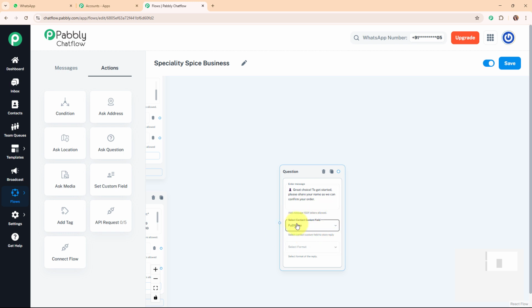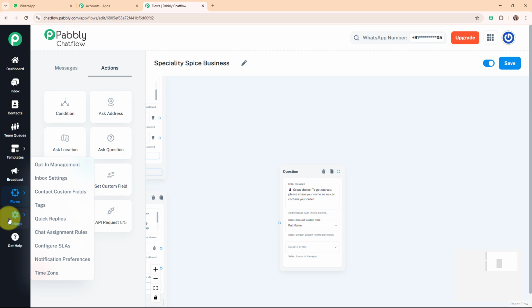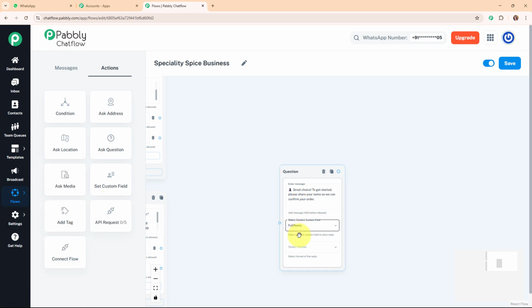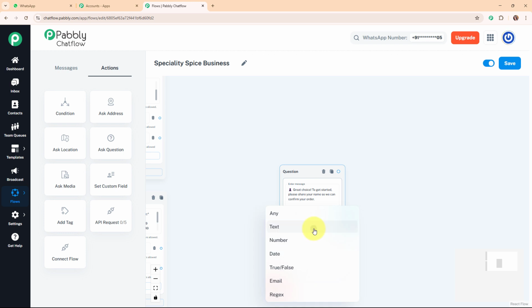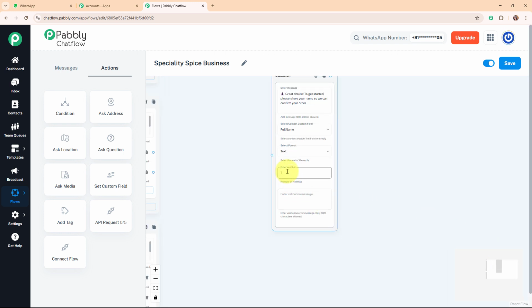Alright, and here let me tell you that you can access the contact custom fields from the setting option, and here you can see the contact custom fields option. Alright, so now I'm going to select the format for the full name, that is text, and for the number of attempts I'm going to add 1, and then it is asking me for the validation error message. So here I'm not going to add any validation error message, so I'm going to leave it blank.